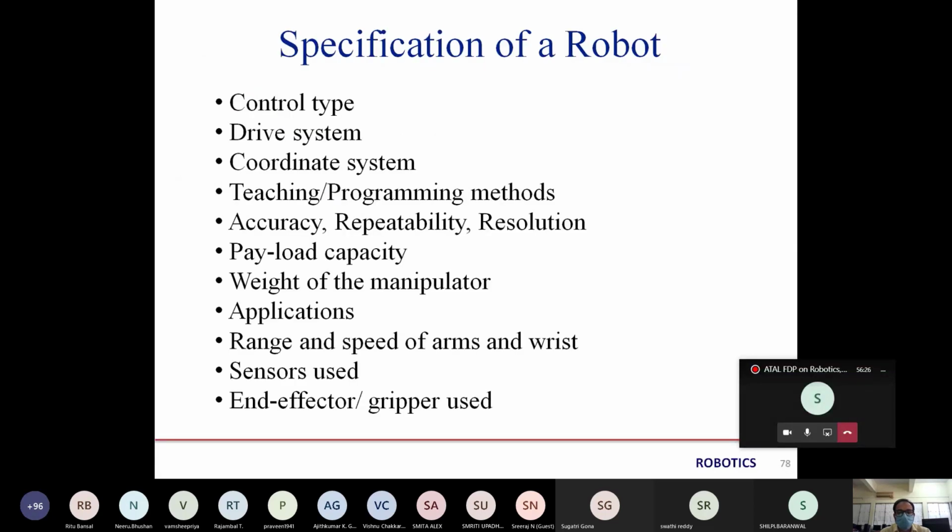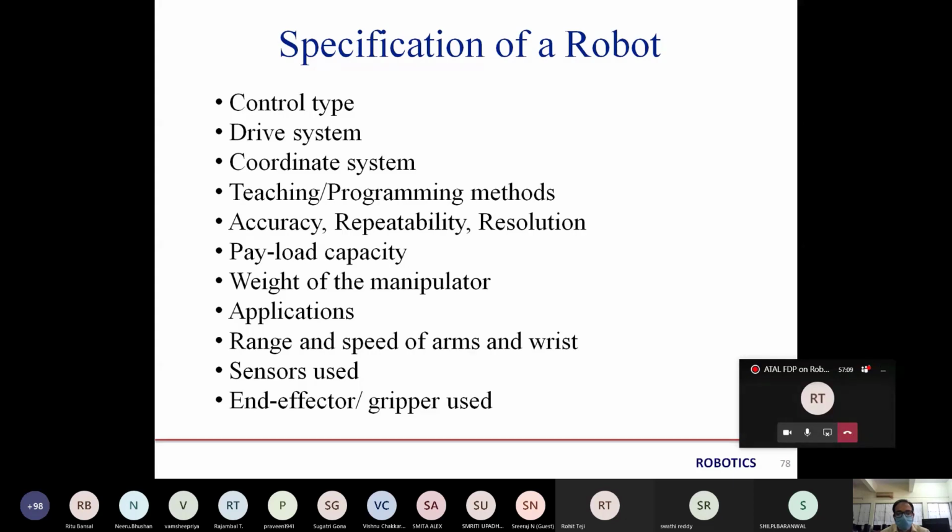And if we talk about the robot, there are some specifications by which we can identify it. That is control type, meaning which type of control we are using, the drive system, the power supply we are using, the coordinate system, the coordinates we have given and which format it will use, point to point, or the teaching or programming method. Teaching means how we teach the robot to accomplish a particular task, and the programming methods are what we use to give the instructions to the robot.